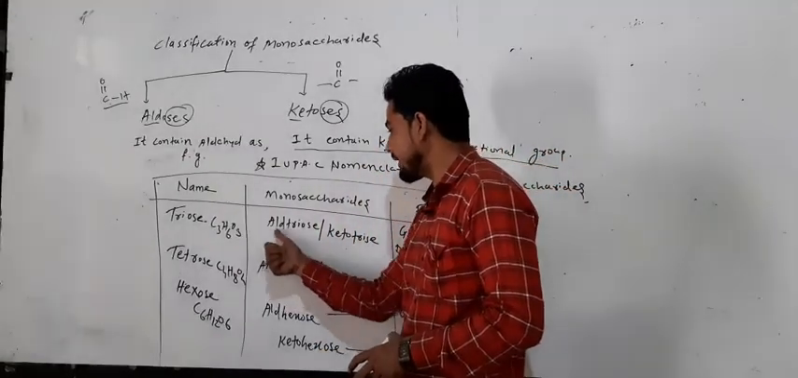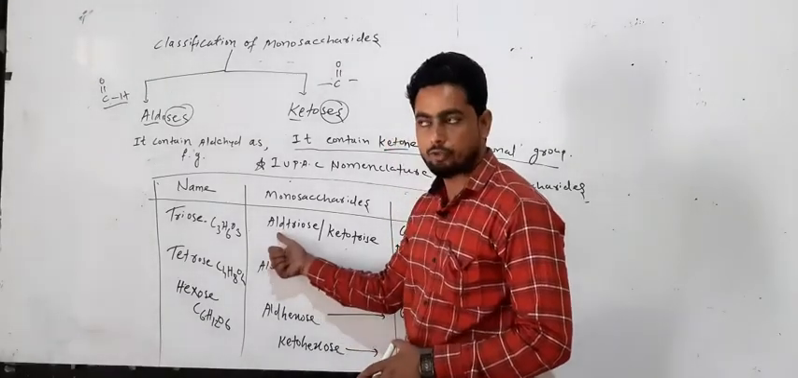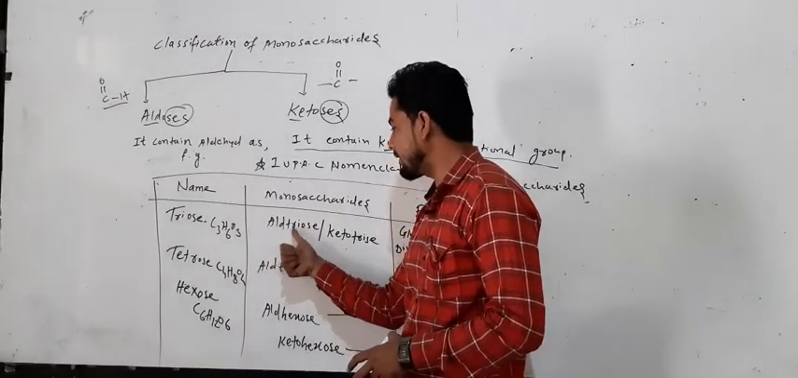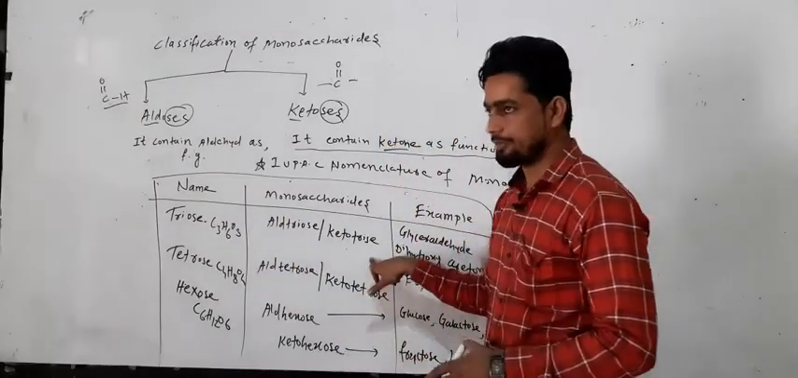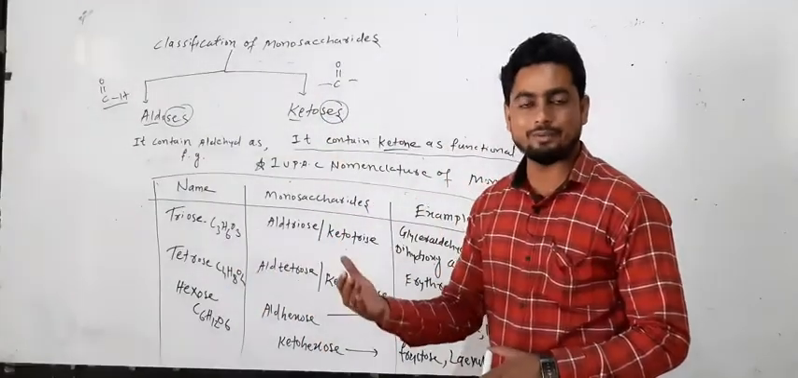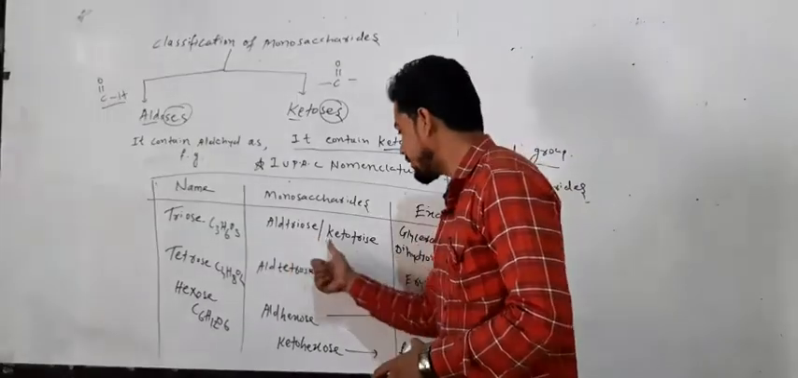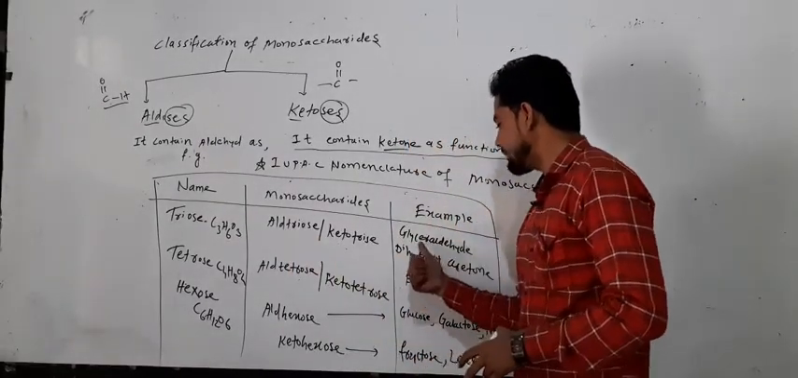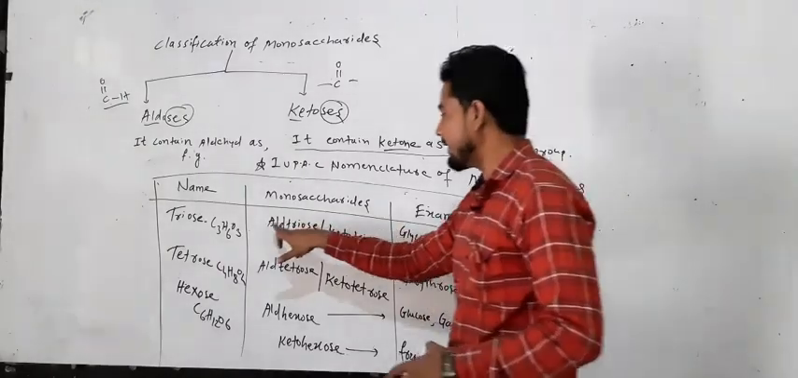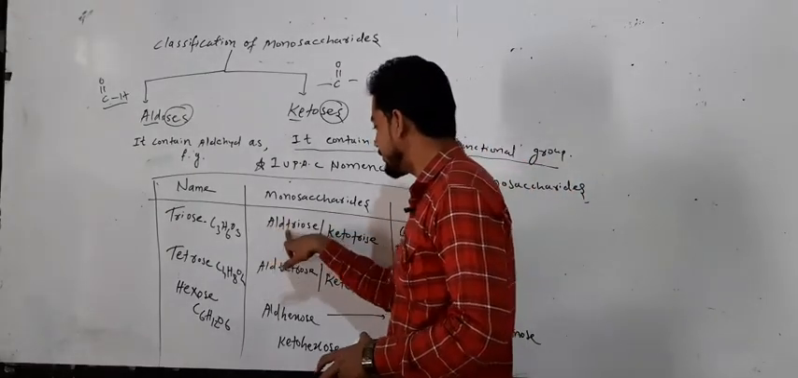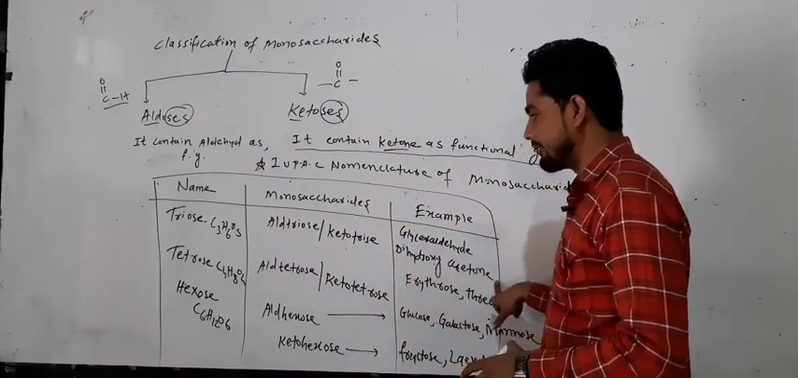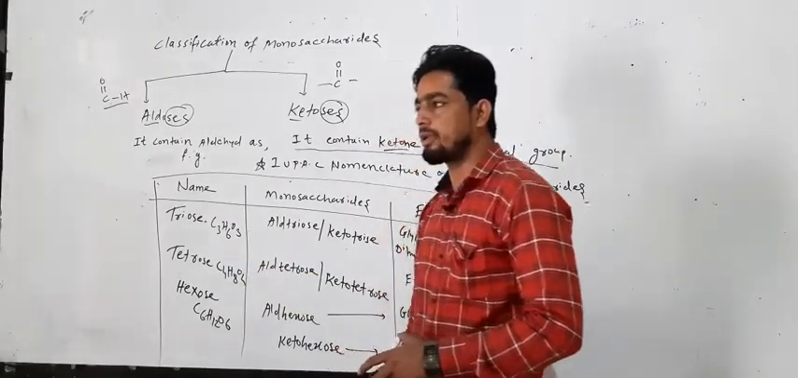So we take the example aldotriose. Ald stands for the functional group aldehyde, tri means 3 carbons, and -ose is the suffix. So we take aldotriose or ketotriose. It means the compound contains the aldehyde group, CHO, or the CO group. Examples: glyceraldehyde, which has the aldehyde group, and dihydroxyacetone, which is the ketone.